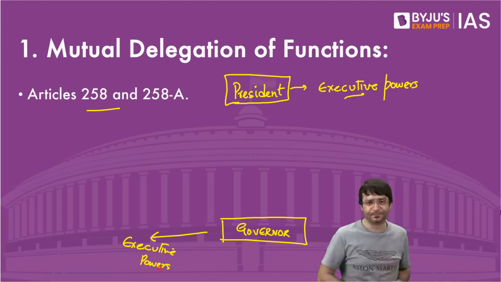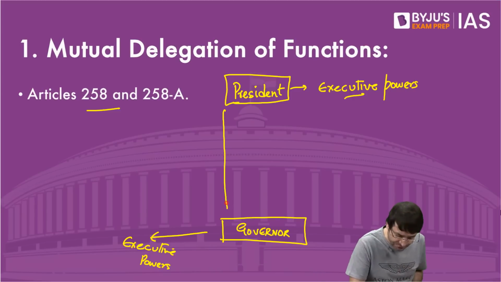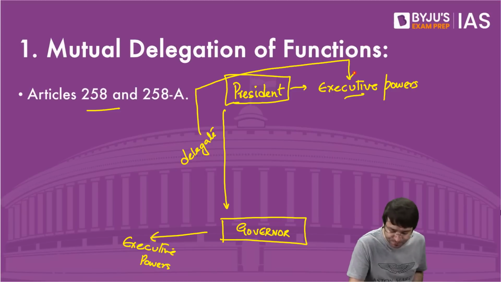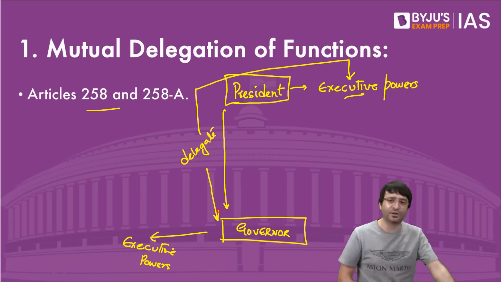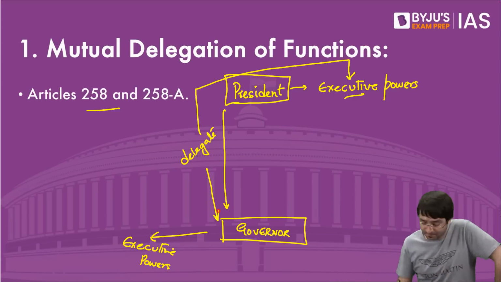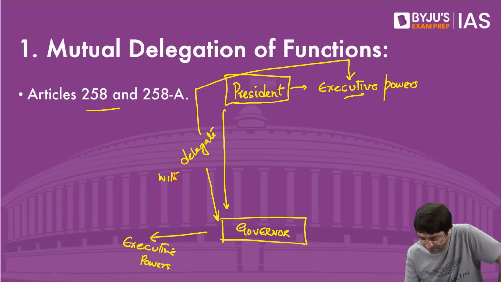What can happen? President will delegate some of her executive powers to the state, to the governor. But this time, with the consent of the governor.